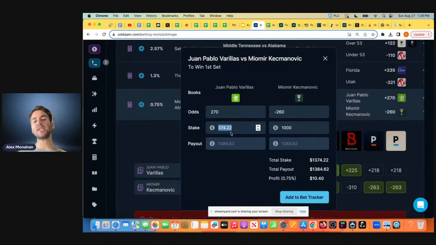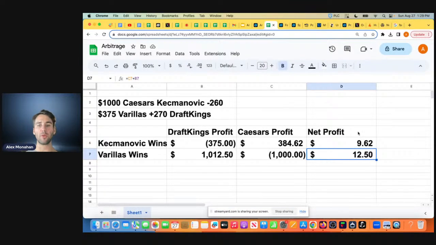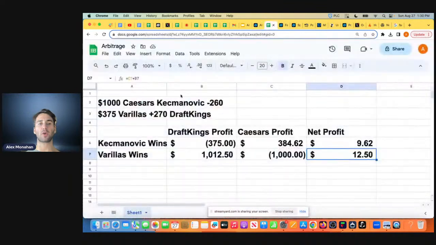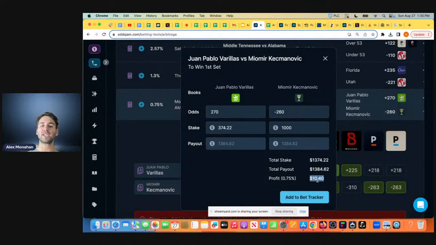So the cons of arbitrage, let's go through that, right? That's how the math works. In either way, you make a risk-free profit. Now, if you follow this calculator exactly, then if we were to bet exactly 374.22, I just rounded it to 375, then you can see here, your risk-free profit would be 1040, regardless of who wins. So if you follow the calculator exactly, we want to bet $1,000 on Caesars, this arbitrage calculator will tell you how much to bet on the other side. That's going to be your risk-free profit, and it doesn't matter who wins.